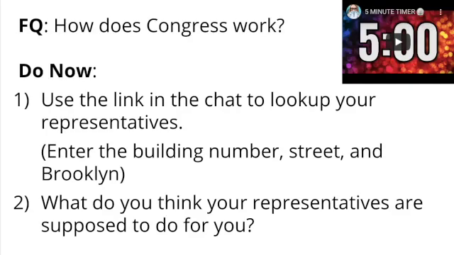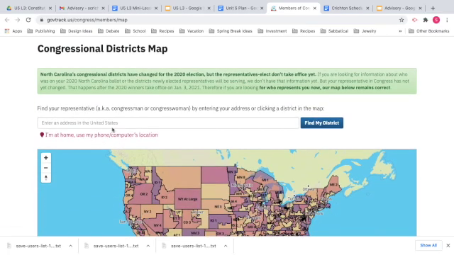Today's FQ is How does Congress work? Today's Do Now can be found in the first question of today's Schoology quiz. Use the link in the question to look up your representatives using your address. Enter your building number, street, and Brooklyn.